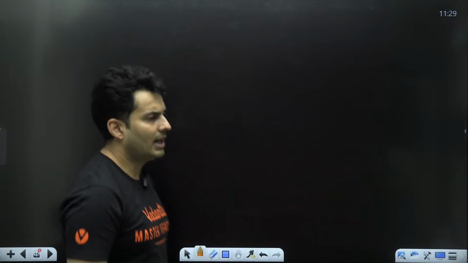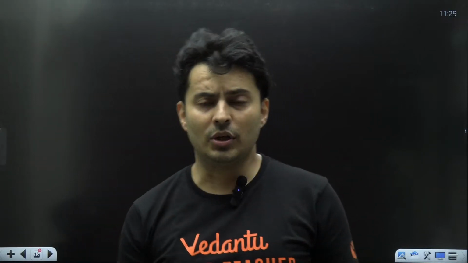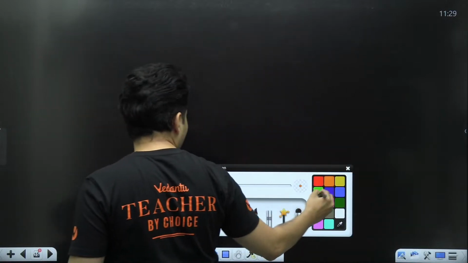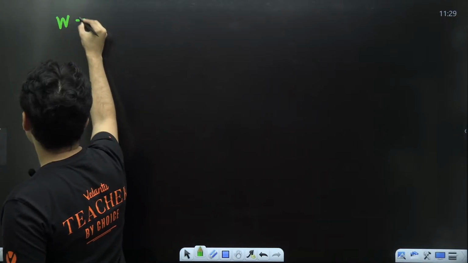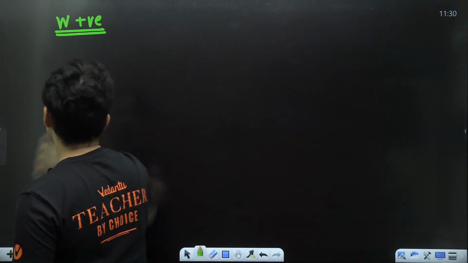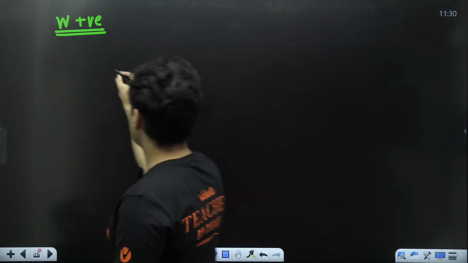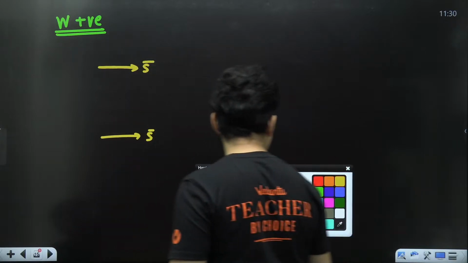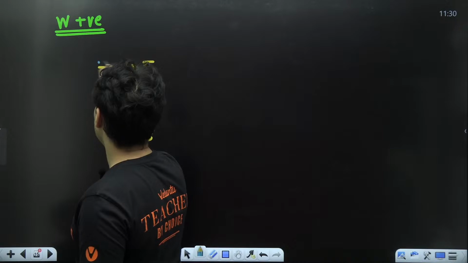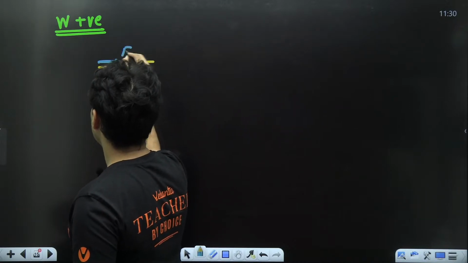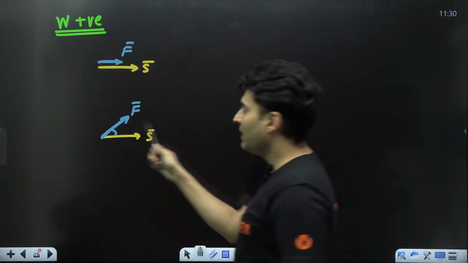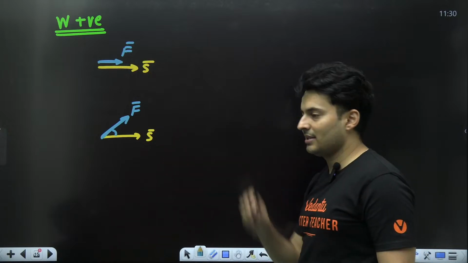Awesome. Now, what is this concept of positive and negative work? You might be wondering, and can the work done be 0? So let me tell you guys. I will say that the work done is positive in either of these scenarios. Like for example, this is the displacement, and our force is either parallel to the displacement or making an acute angle with the displacement.